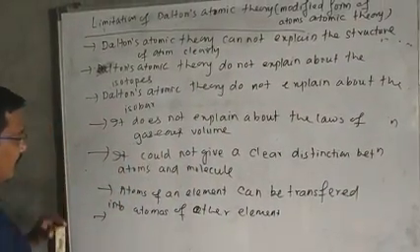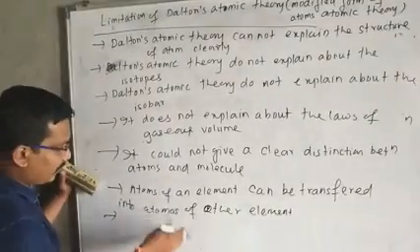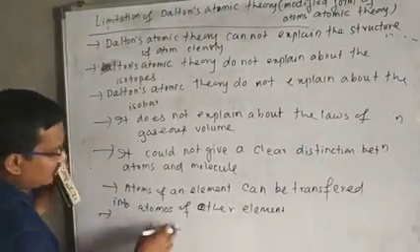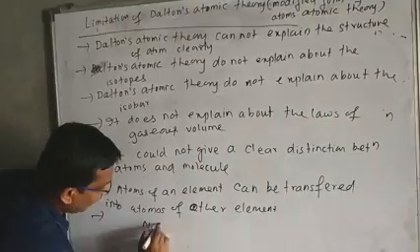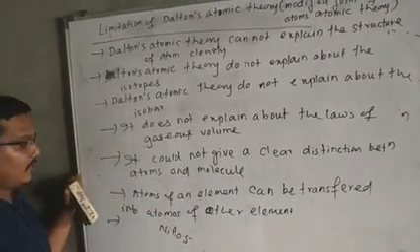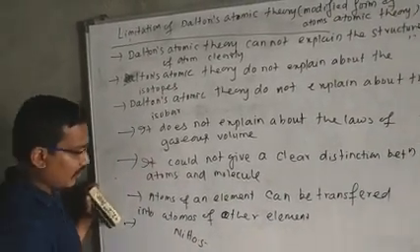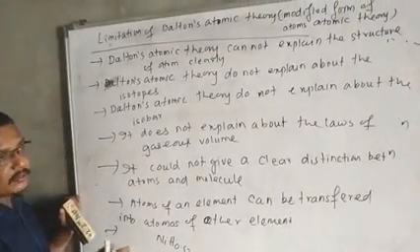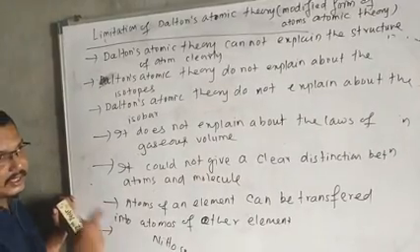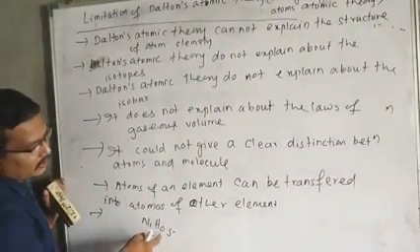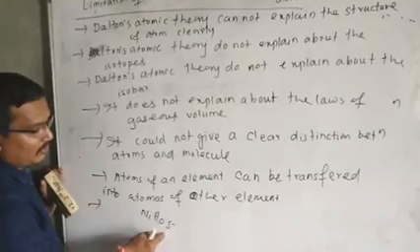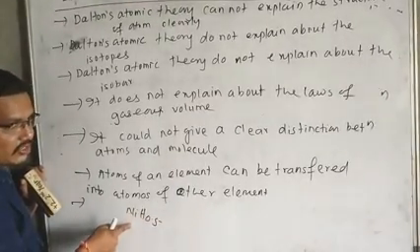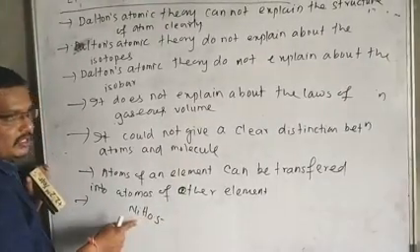The next point is what I already discussed before. Ni0.5H: according to Dalton's atomic theory, a compound must be formed by the atoms of the same or different elements in a simple whole number ratio. There is no simple whole number ratio here. No doubt this type of compound is unstable, but it can be possible.